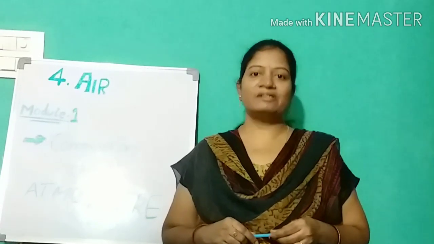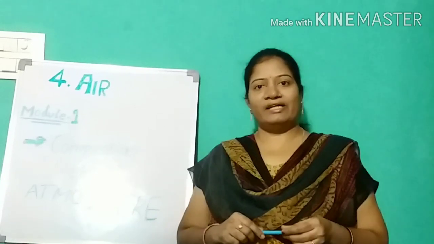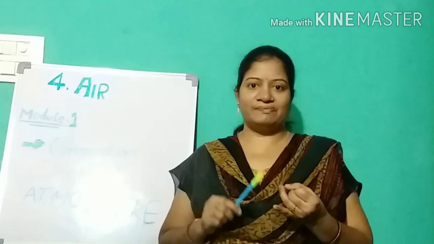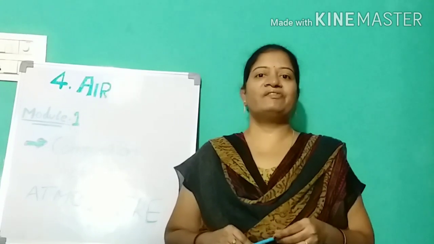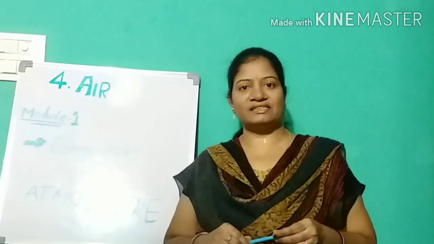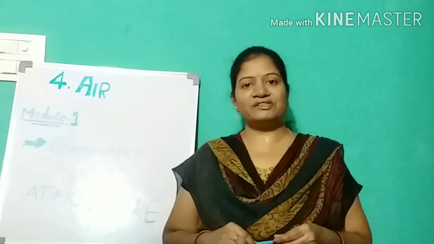Lithosphere consists of land. Yes, land, and here we can get different landforms on the earth: plains, plateaus, mountains, hills, valleys. Different types of landforms. All the landforms are in the lithosphere. And next, coming to the hydrosphere.